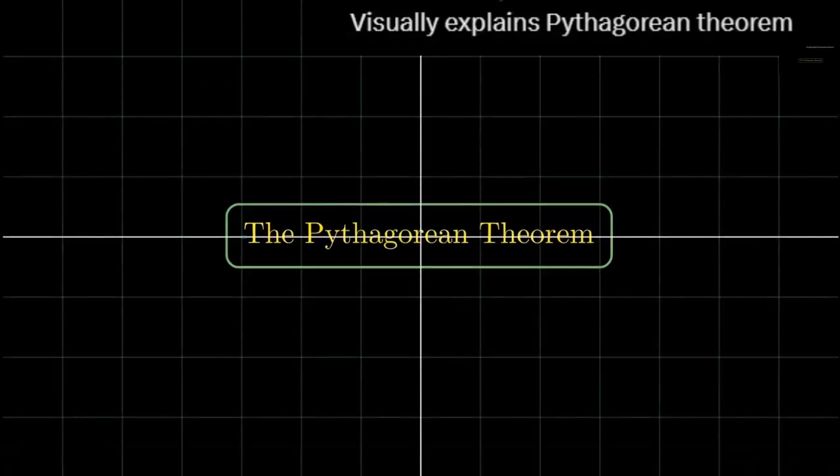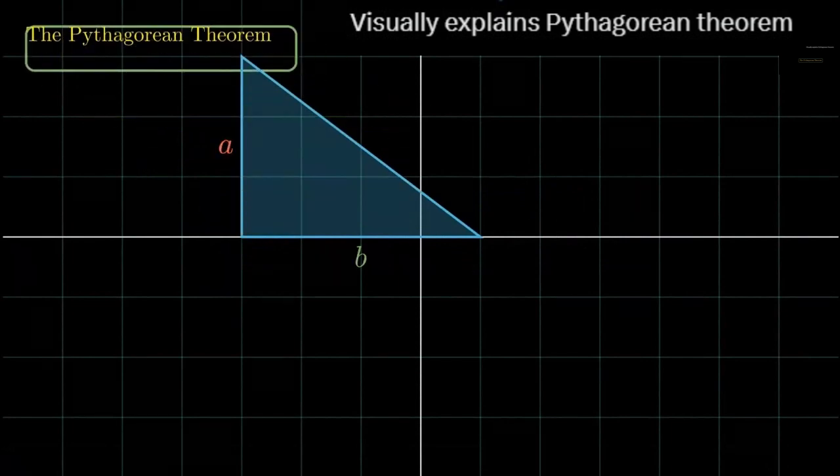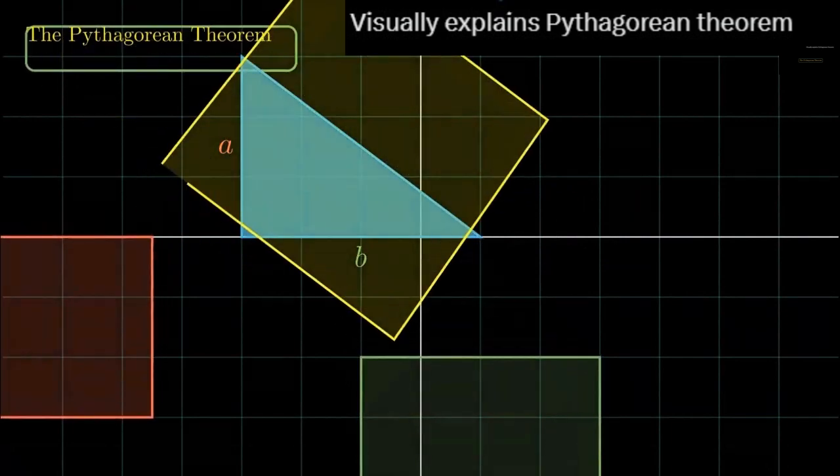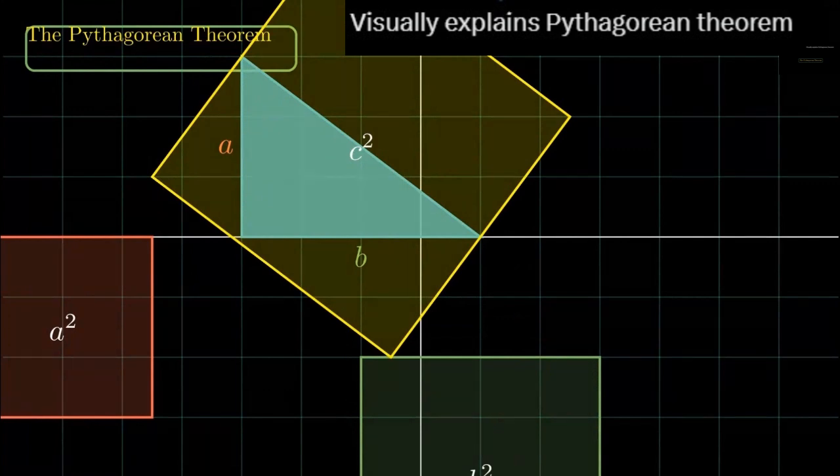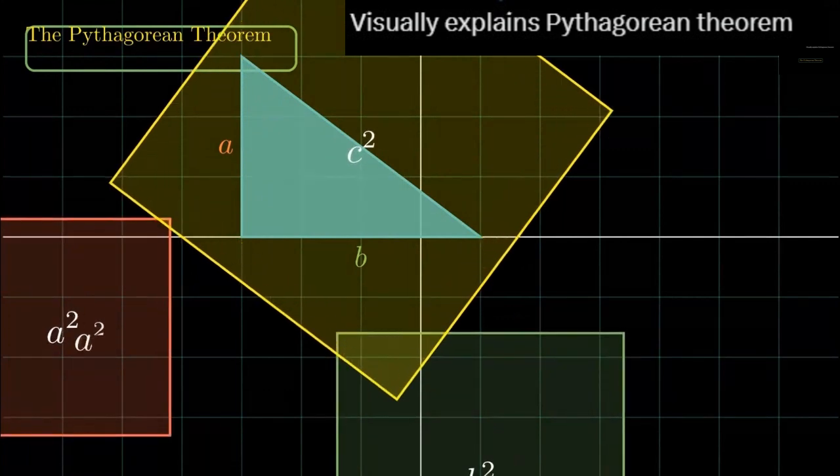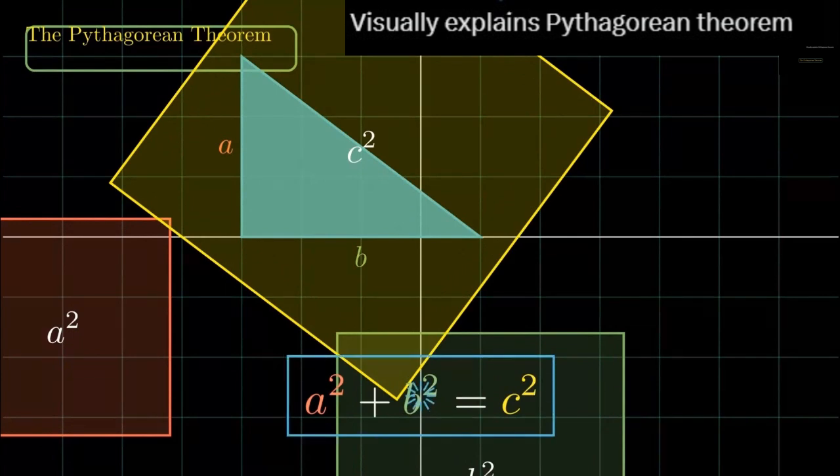The first benefit is that you can visually analyze the Pythagorean theorem or any theorems that you wish to. Visually it explains how the Pythagorean theorem works, so you can see clearly on the screen how it is working, right?